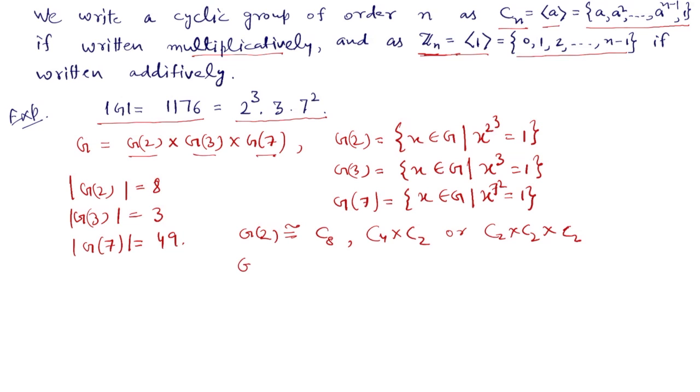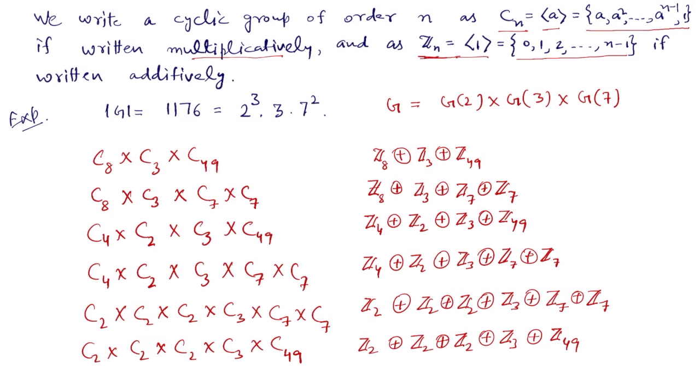Similarly, G3 can be isomorphic to only C3. G7 can be isomorphic to C49 or C7 cross C7. So G2 has three choices: C8, C4 C2 or C2 C2 C2. G3 has only one choice, that is C3, and G7 has two choices, C49 or C7, C7. So overall G has six choices.